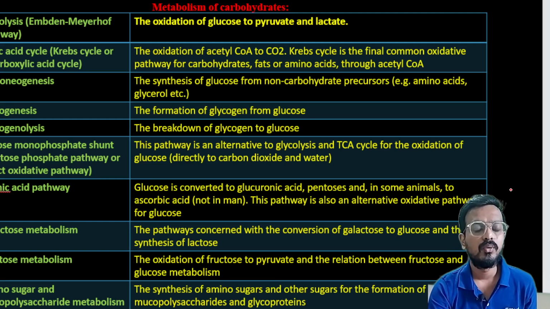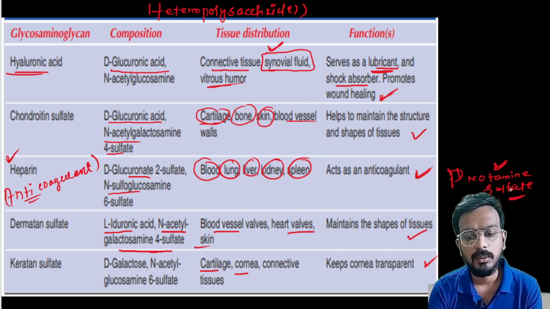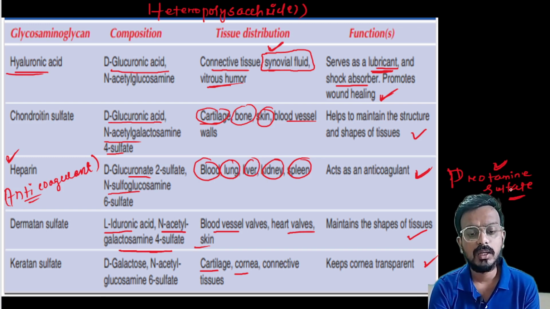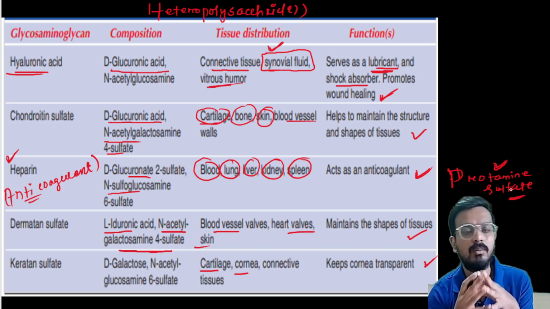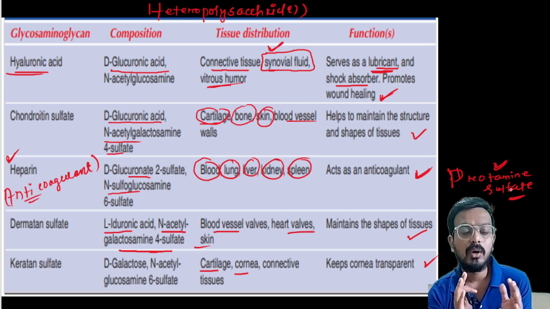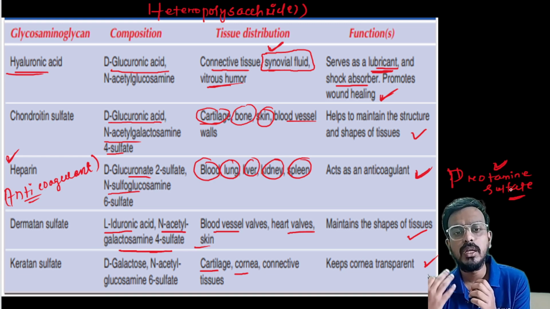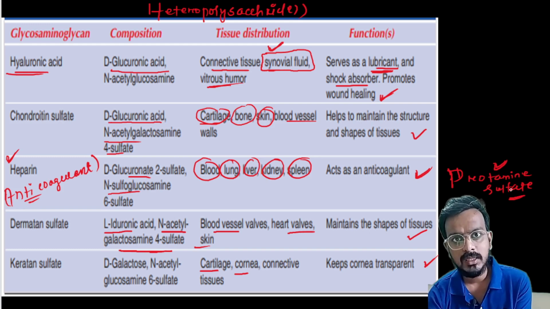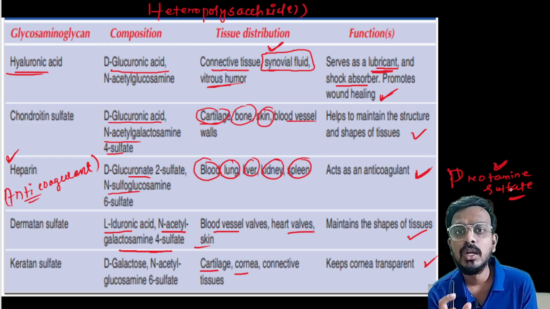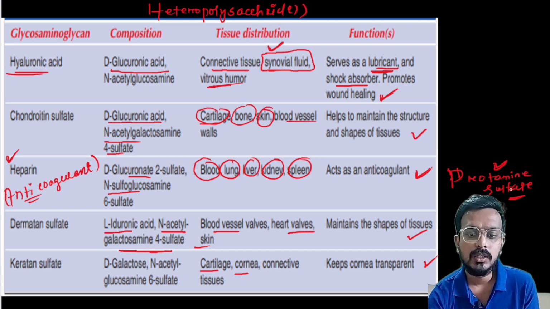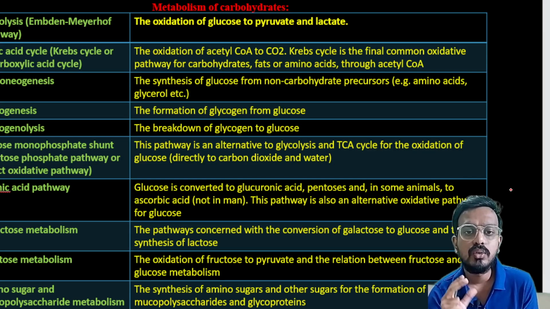Okay, so now we have talked about the major parts of carbohydrates, that is polysaccharides, oligosaccharides and monosaccharides. Now we will learn how these compounds get metabolized, because the major role of carbohydrate is to provide energy. So how will this energy be obtained? This energy is obtained by metabolism of sugars.